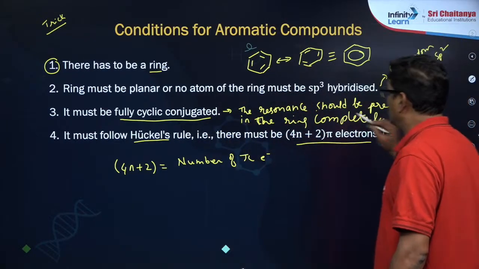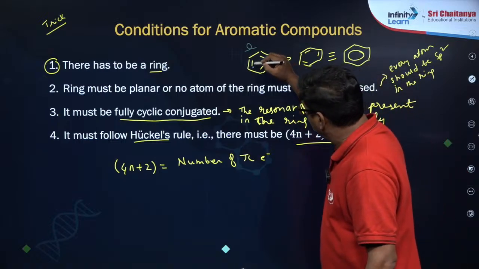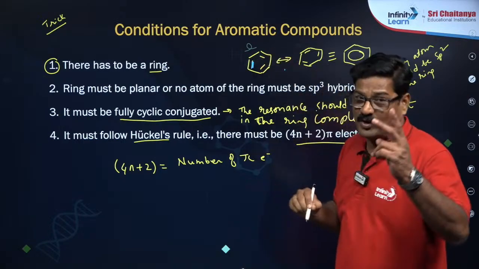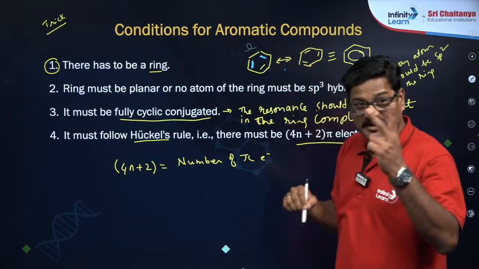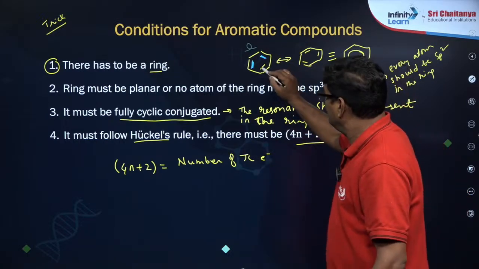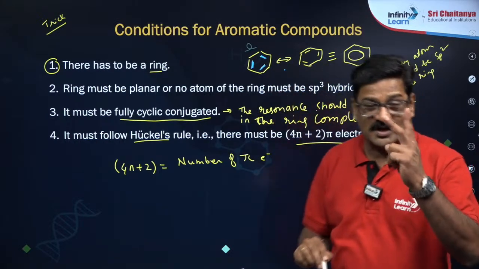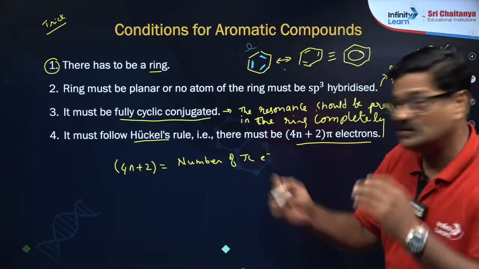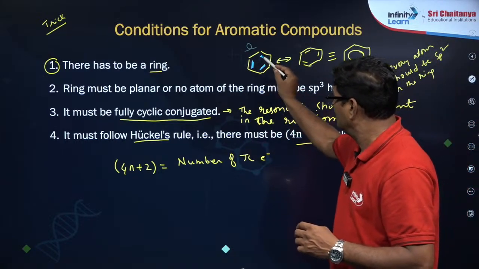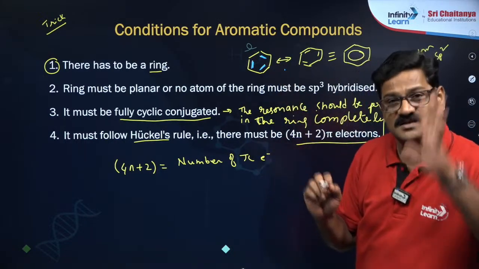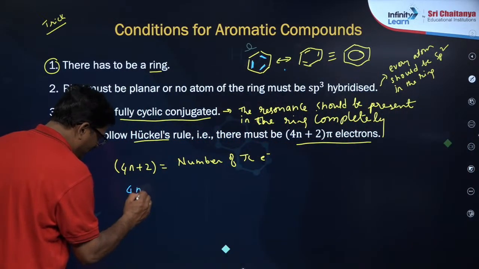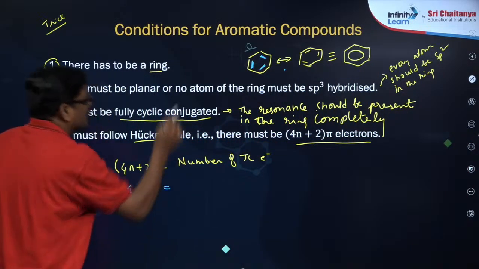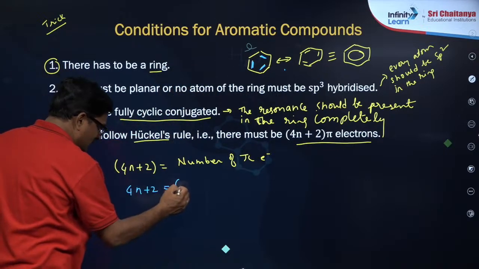So my dear students, here this bond means 2 electrons, this bond means 2 electrons, this bond means 2 electrons. So 2, 2, 2, how many electrons? 6 electrons. Now 4n plus 2 is equal to 6 electrons in benzene.